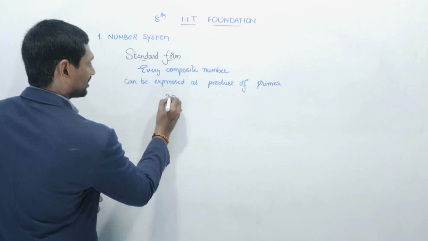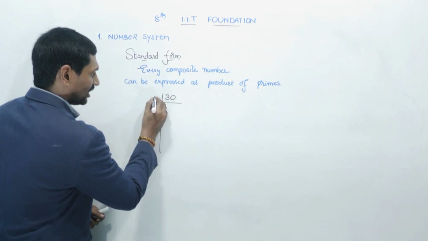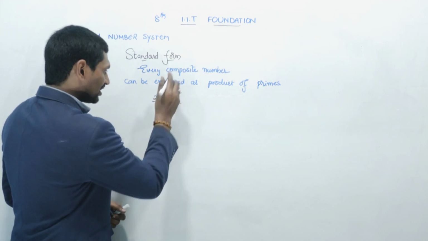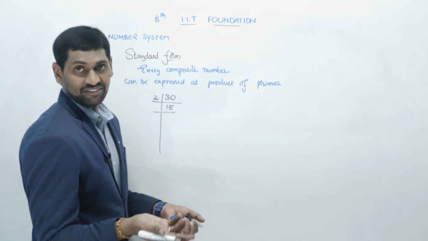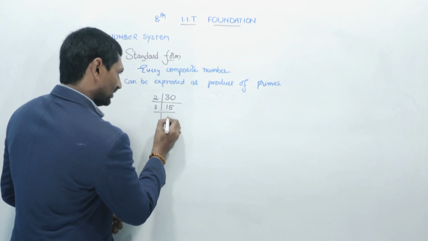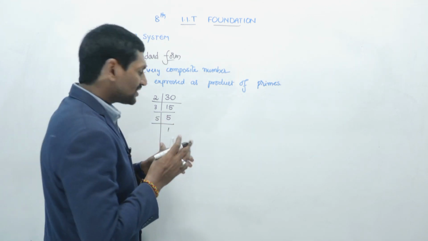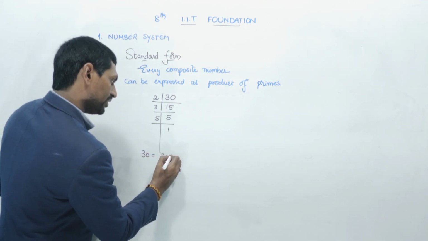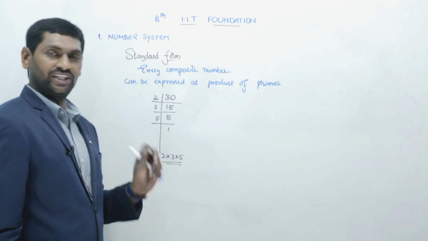For example, I am taking 30. Try to find the prime factors of 30. 2 15s are 30. Now 2 table 15 won't come because 15 is not an even number. Now 3 5s are 15, 5 ones are 5. So this is the way I am doing: 30 is nothing but 2 into 3 into 5. I am getting the prime factors 2 into 3 into 5.